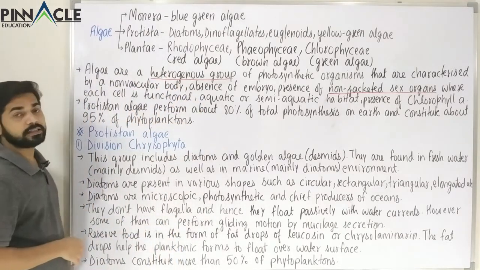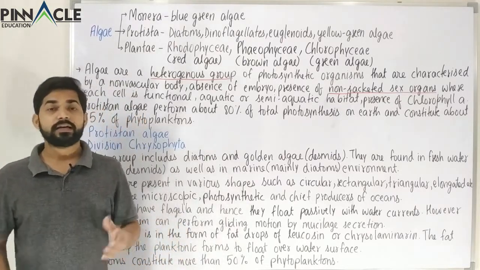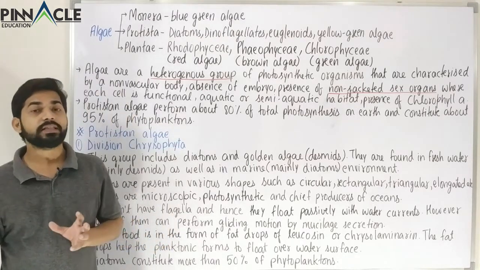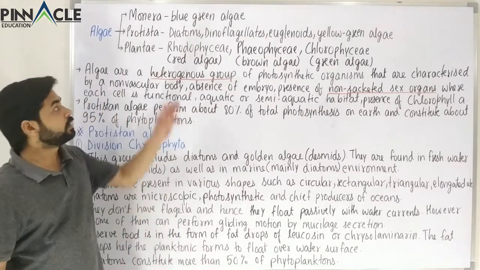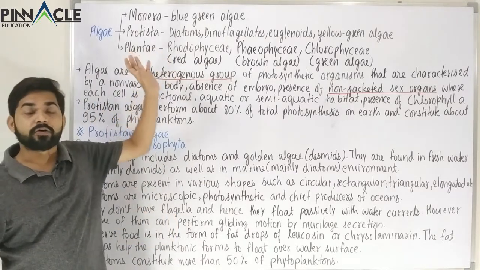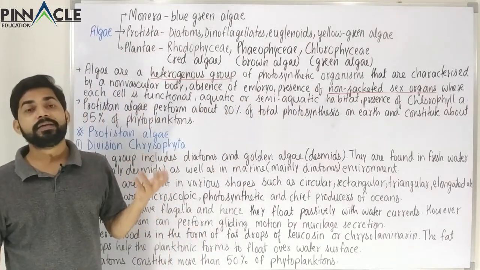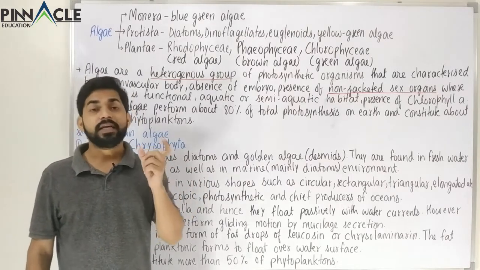When we study the next chapter, kingdom Plantae or the plant kingdom, we are going to see that algae will come again, and there also three types of algae will be there: Rhodophyceae, Phaeophyceae and Chlorophyceae. Rhodophyceae means red algae, Phaeophyceae brown algae, and Chlorophyceae green algae.